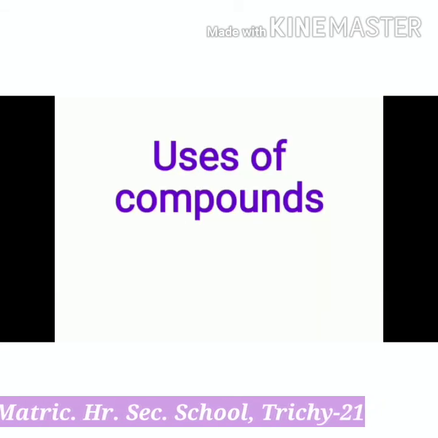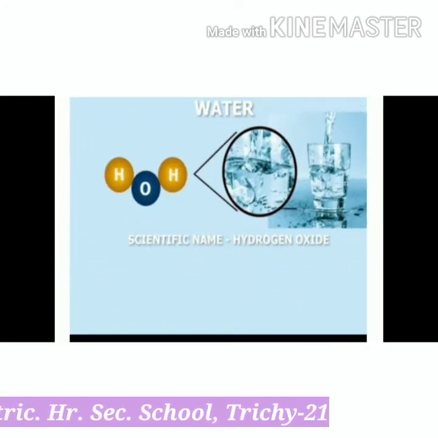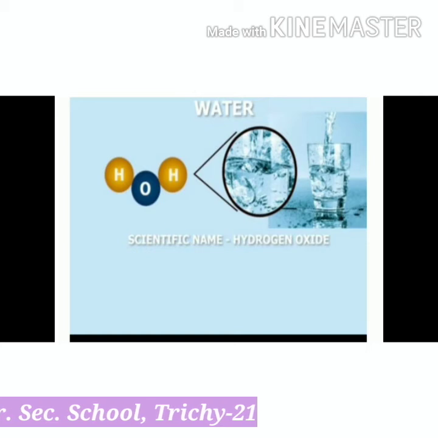Next, uses of compounds. The first one, water. Its scientific name is hydrogen oxide. It contains hydrogen and oxygen elements only. It is used for drinking and as a solvent.